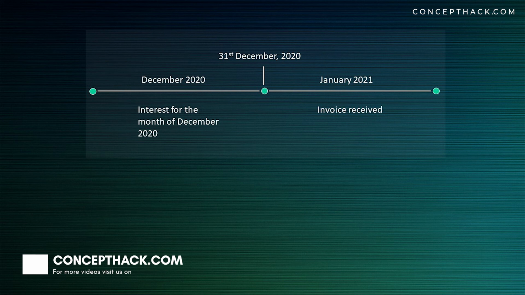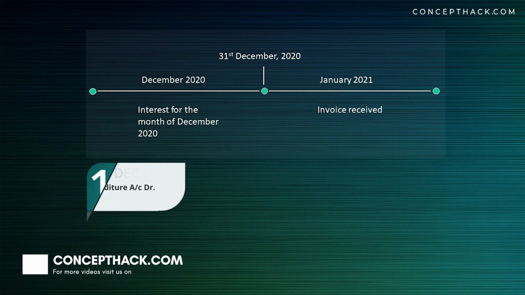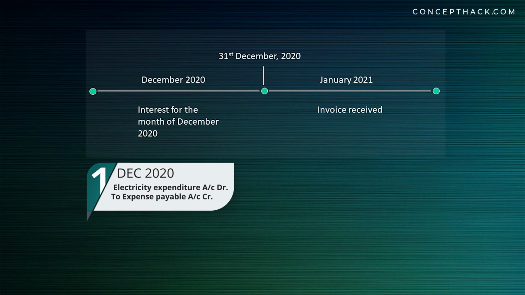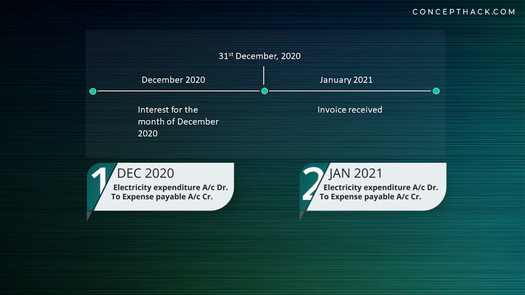So in this example also, company need to create accrued liability in the month of December 2020, that is interest expense account debit, expense payable account credit. And company shall reverse accrued liability in the month of January 2021, that is expense payable account debit to interest expenditure account credit.